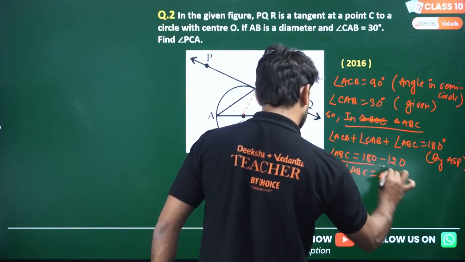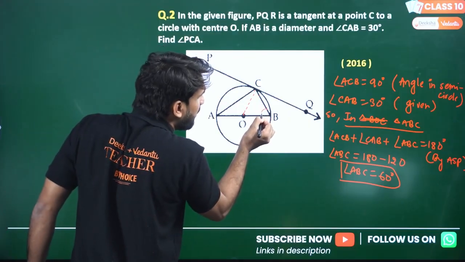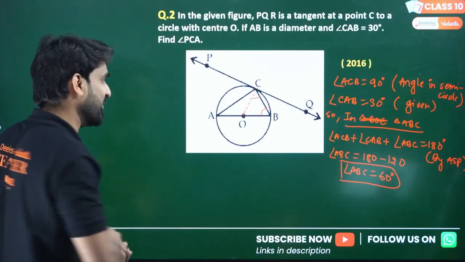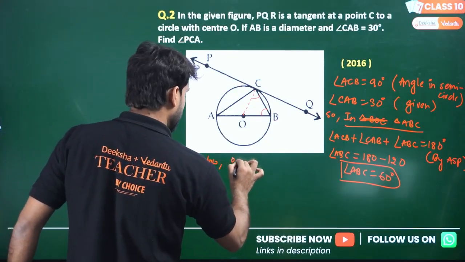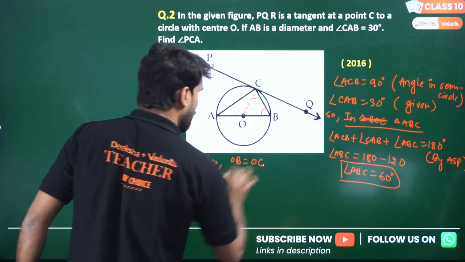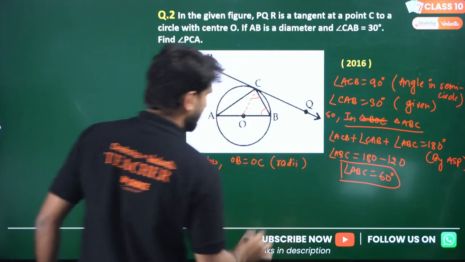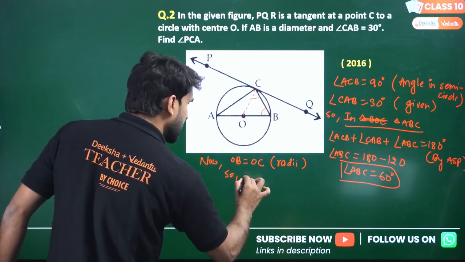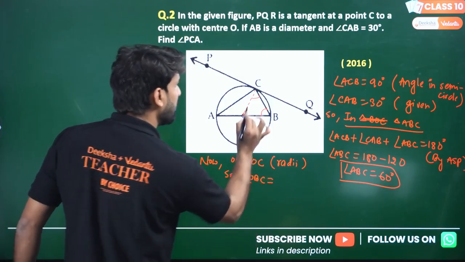I hope you got the point. And here, if ABC is 60 degrees, what will be this angle? This angle will also be 60 degrees. Wow. Now, OB equals OC. These are the radii. If OB equals OC, then angle OBC will be equal to angle OCB.